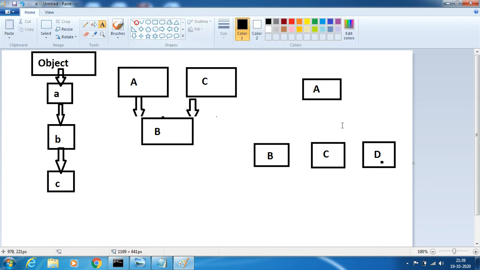Now if this has a relationship like this, all these classes are taken from a single class. So I can draw a line like this. This is one line, this is another line, this is another line. So all these three will acquire the data from A hierarchically. This is hierarchical inheritance. It means one base class called A and multiple derived classes called B, C, D.